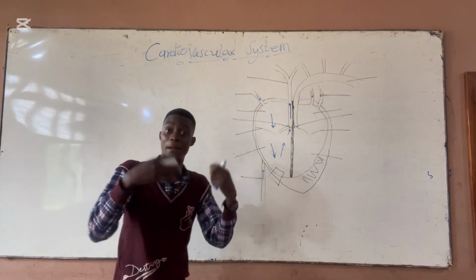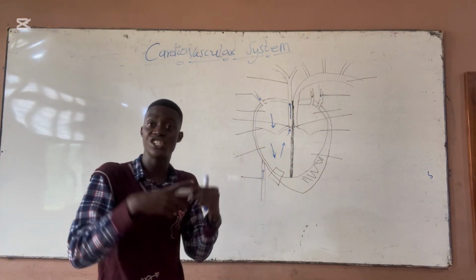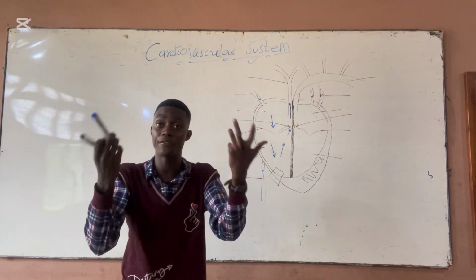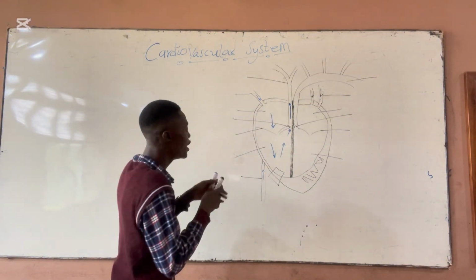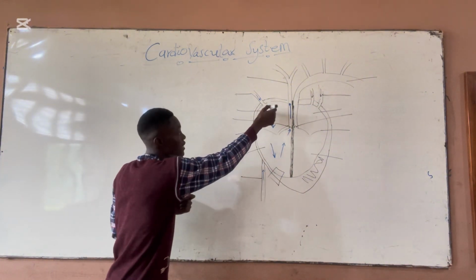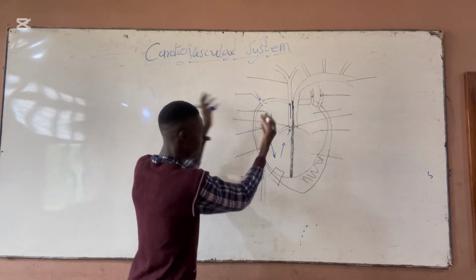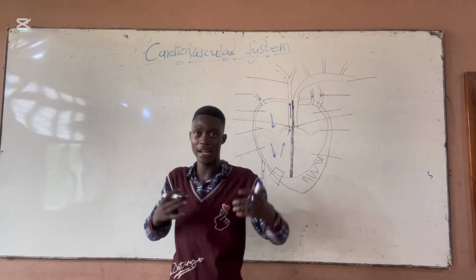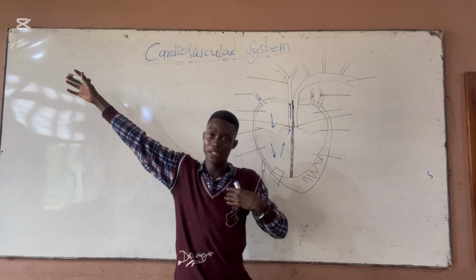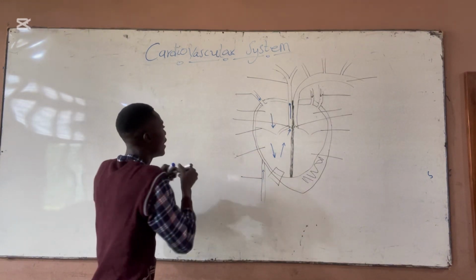So let's look at the parts of the heart. Let's look at the chambers of the heart. We have the four chambers. The right atrium is the top here. Even though it's on my left as I'm writing, when I draw it like this, this is the heart. This part is the right part of the heart, so this is my right atrium.